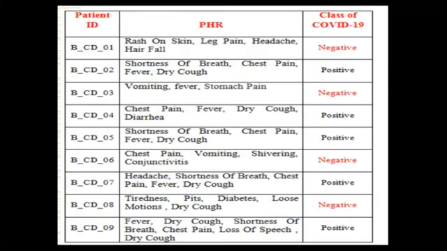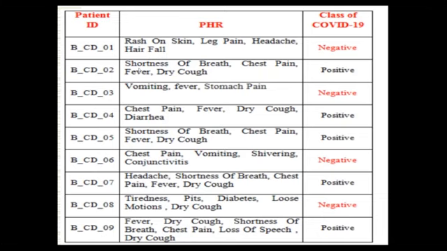Now here, this is the synthetic data I created. So we have 9 patients. I'm giving some IDs 1, 2, 3 like this. So BCD, B means Bangalore, CD means COVID disease, 01 is some label I'm giving, and PHR, personal health record. So these are the features. Features means X1, X2, etc.